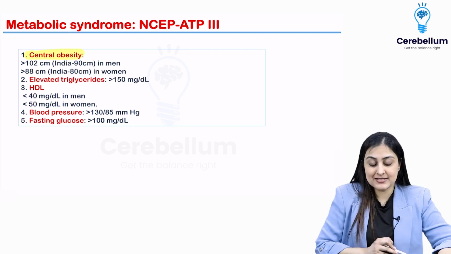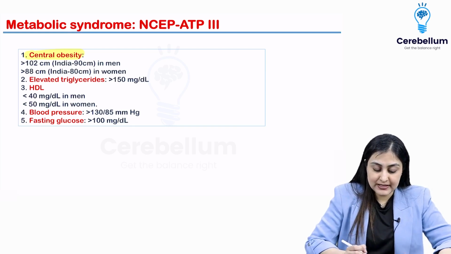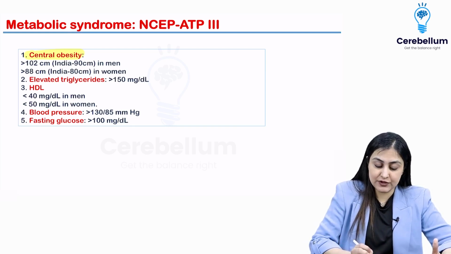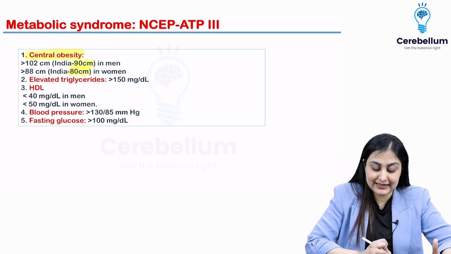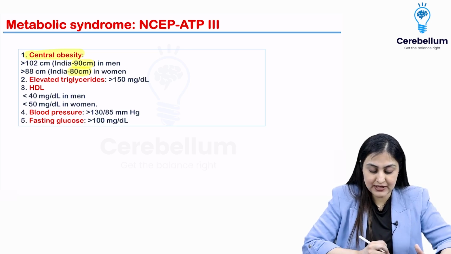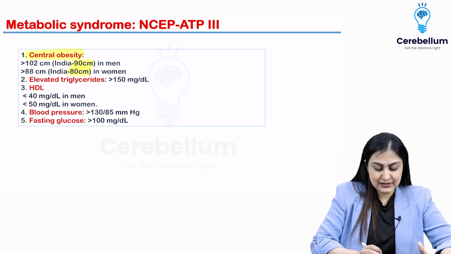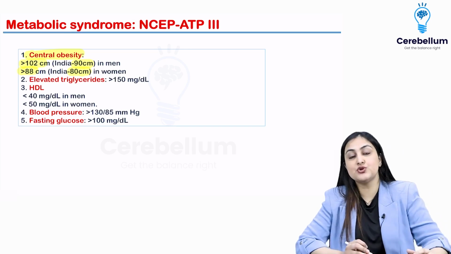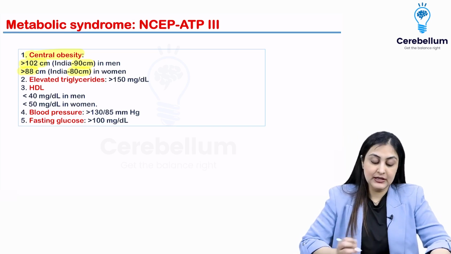So, central obesity, the definition is more than 102 or 88 centimeters. This is for the world, but for India, it is 90 and 80. The cutoff is lower for us. So remember 90 and 80. You can remember both values actually, because you don't know what the examiner might put.